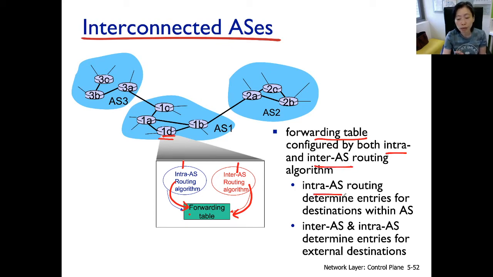The intra-AS routing determines the entries for destinations within the AS. And inter-AS determines entries for the external destinations. To be precise, the inter-AS determines which gateway router you should be passing the data to. But intra-AS will also be telling 1D, to go to that particular gateway router, what is the right way? So you see here the interplay of inter-AS and intra-AS routing for packets going outside of the AS.